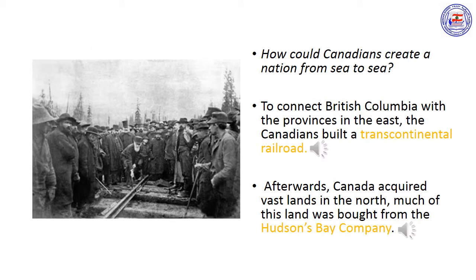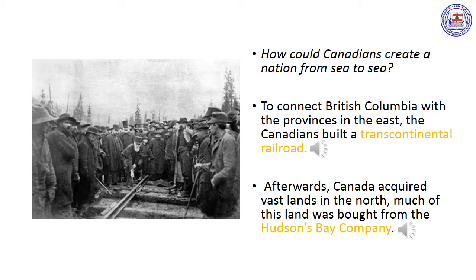How would Canadians create a nation from sea to sea? With railroads. When the Dominion was established, Ontario and Quebec were already well served by railroads. British Columbia on the Pacific coast was not. To connect British Columbia with the provinces in the east, the Canadians built a transcontinental railroad.